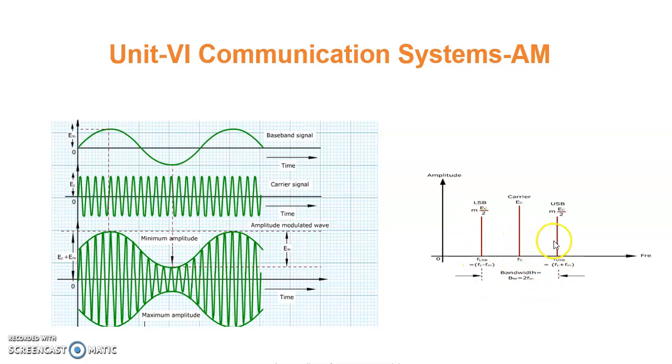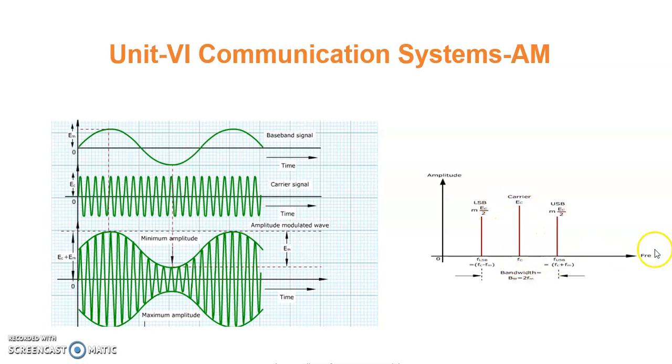This is the upper sideband, this is the lower sideband. USB means upper sideband, LSB means lower sideband. The amplitude of the upper and lower sidebands is the same. It is M Ec upon 2, where Ec is the peak value of the carrier and M stands for modulation index. Here also the amplitude is the same, and the carrier amplitude is Ec.